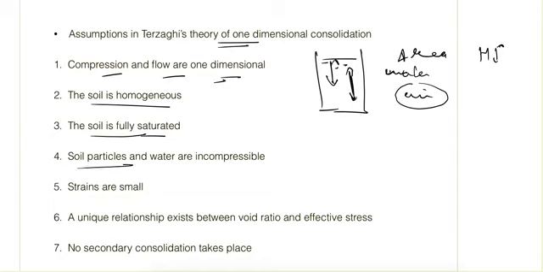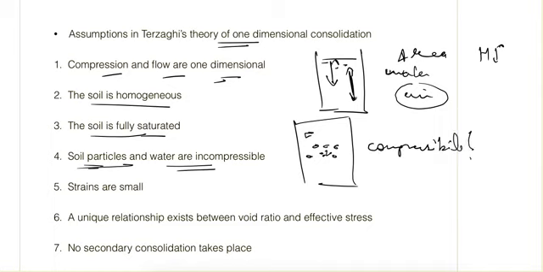And next is that soil particles and water are incompressible. For the most part, water is incompressible because it does not compress even at very high stresses. If it is coarse-grained soil, the soil particles are not compressible. But if it is clay soil, the soil particles have some compressibility.